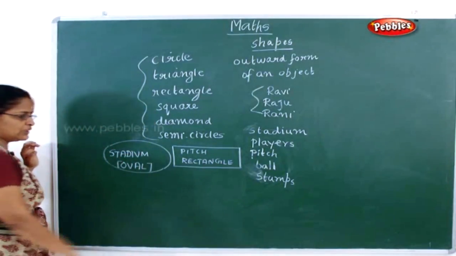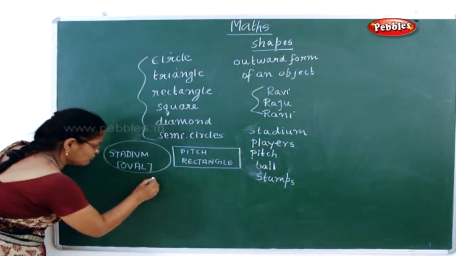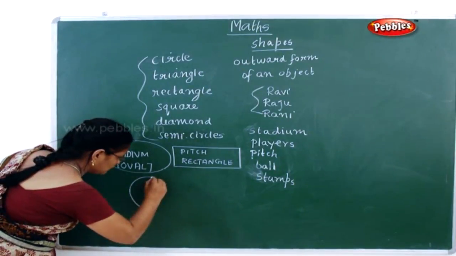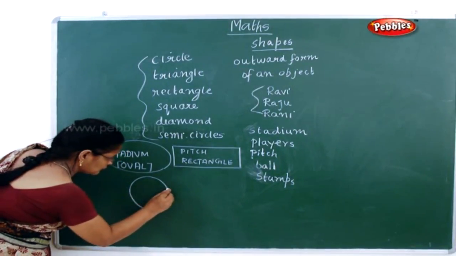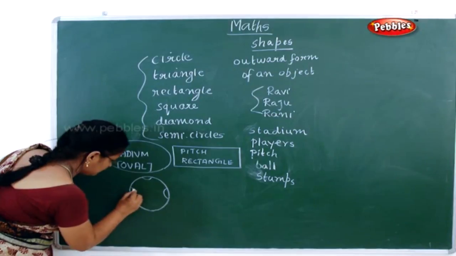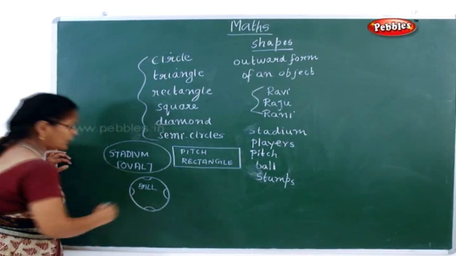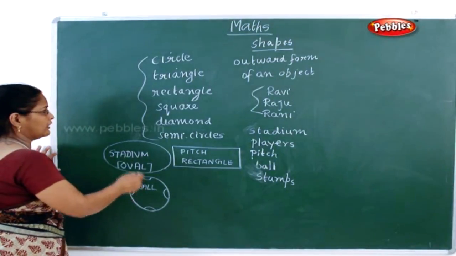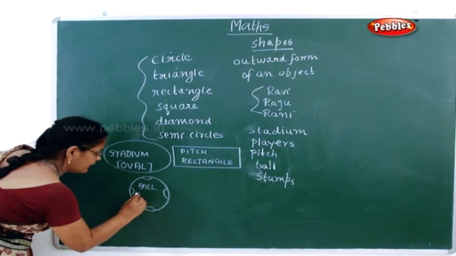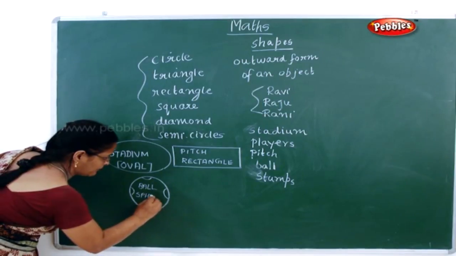Okay, now next one. Ball. Now, how is the ball? Okay, now what is the shape? Actually, you can call it spherical. It is actually not a circle. It is spherical shape.